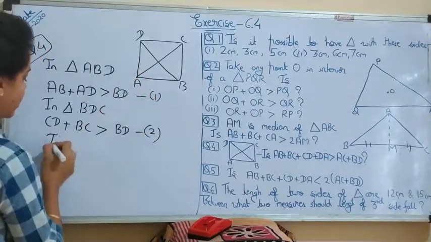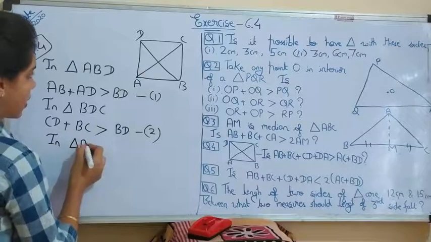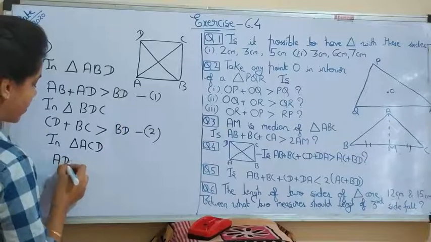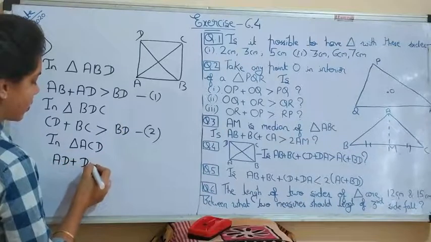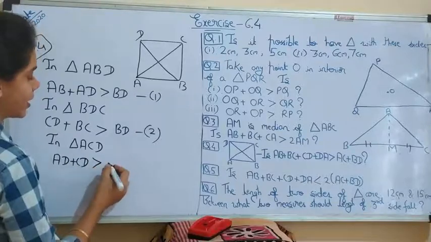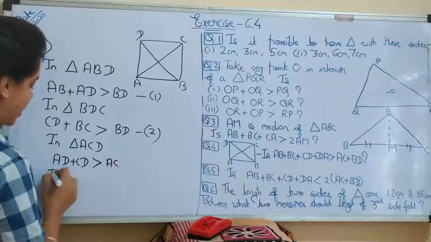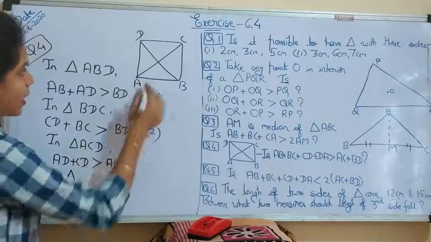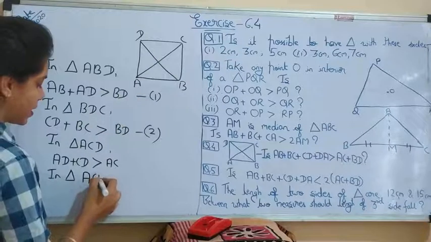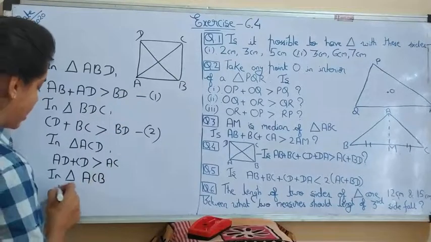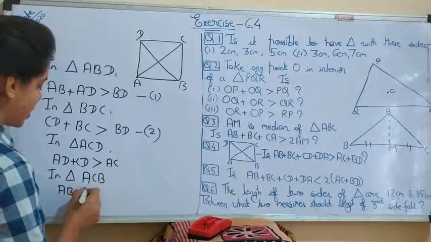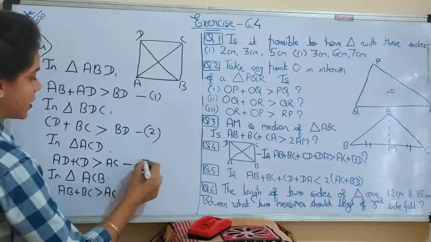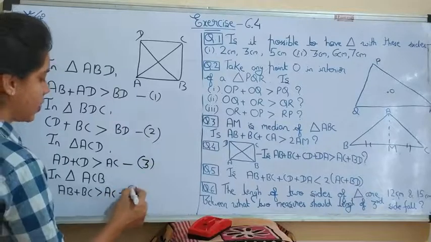Now in triangle ACD, AD plus DC, or CD you can write, is greater than AC. Now this is equation number 3, this is equation number 4.